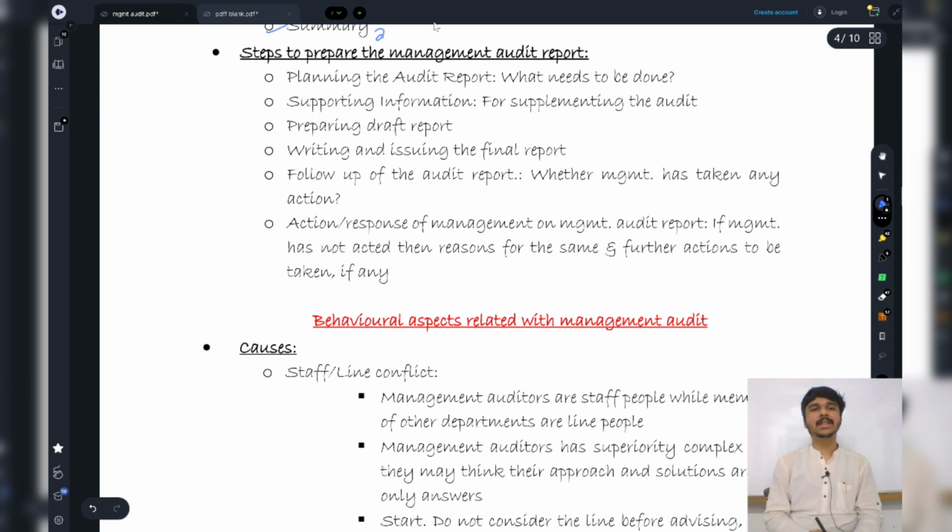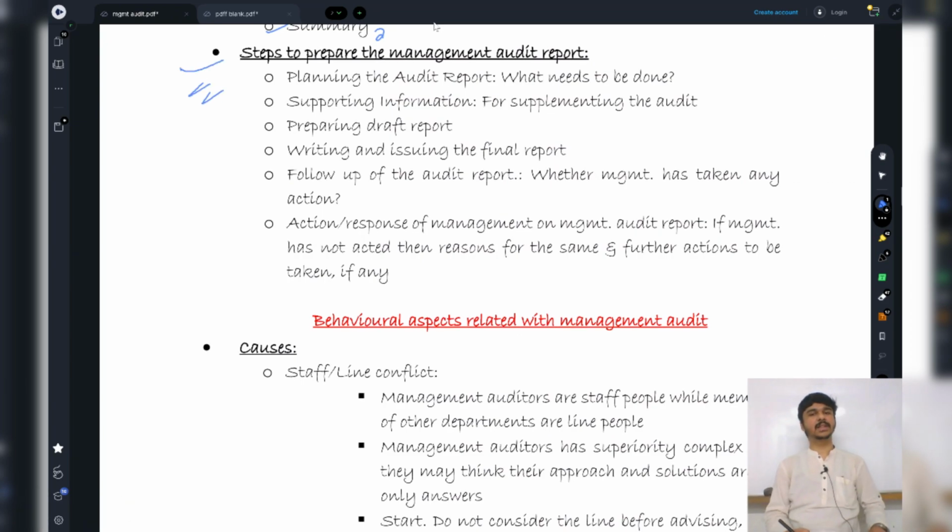Okay. What are the steps to prepare the management audit report? This is also an important question. The first thing that we do is plan. So we will plan the audit report. That is, we will ask what needs to be done here. Second thing, we will collect the evidence. So first we will plan, then we will collect the evidence. What does evidence mean? Basically supporting information for supplementing the audit.